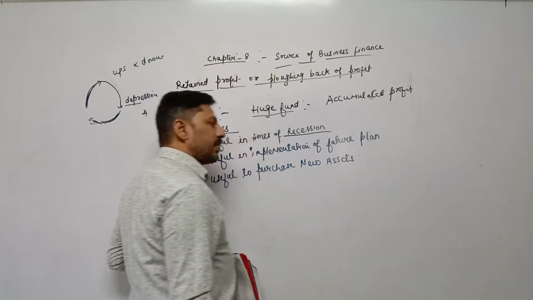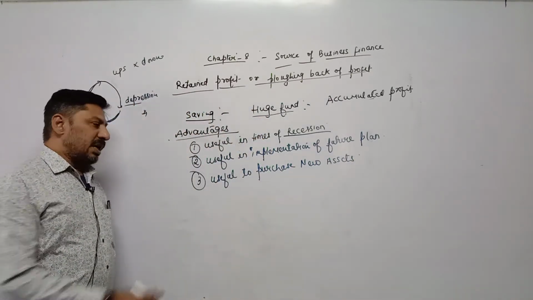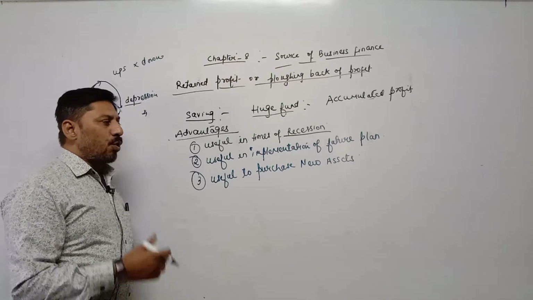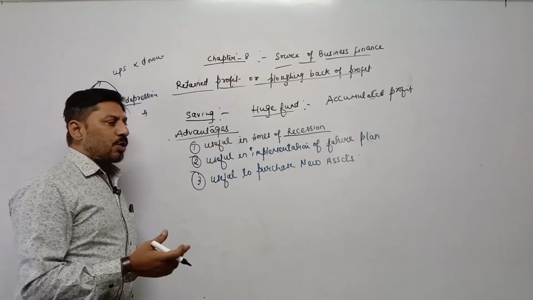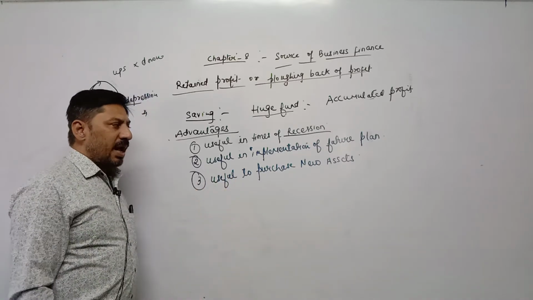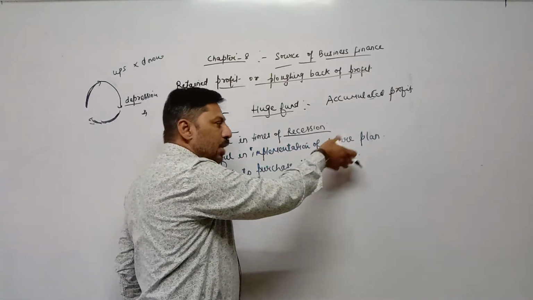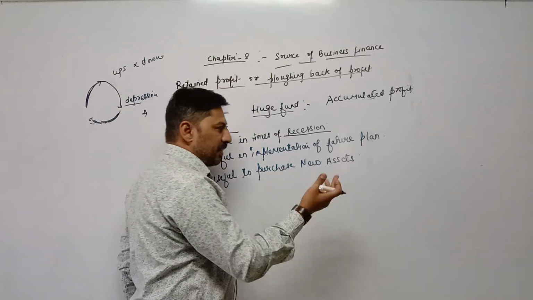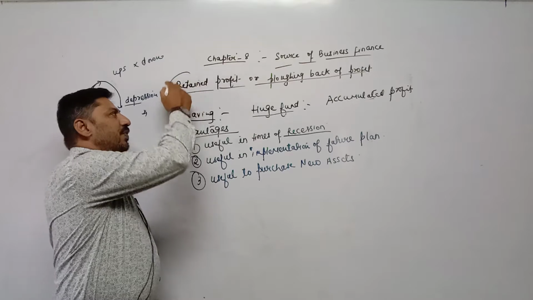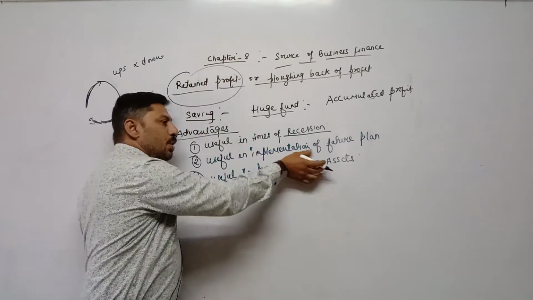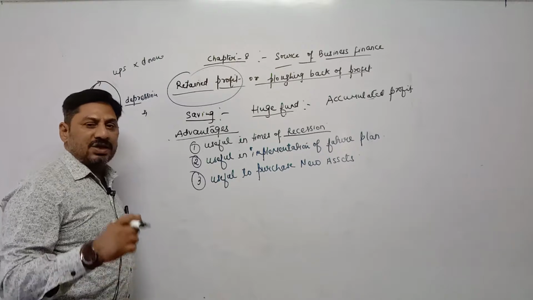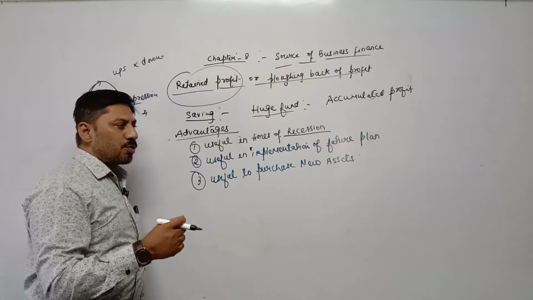New assets. Anytime, at regular intervals, business units are required to replace their old machineries and old furniture, which means they are required to purchase new assets, and assets need huge funds, or in simple language, assets need money. At that time, we can utilize our retained profit to purchase new assets. Again, we are not required to depend on any external factor, which means we are not required to borrow money.